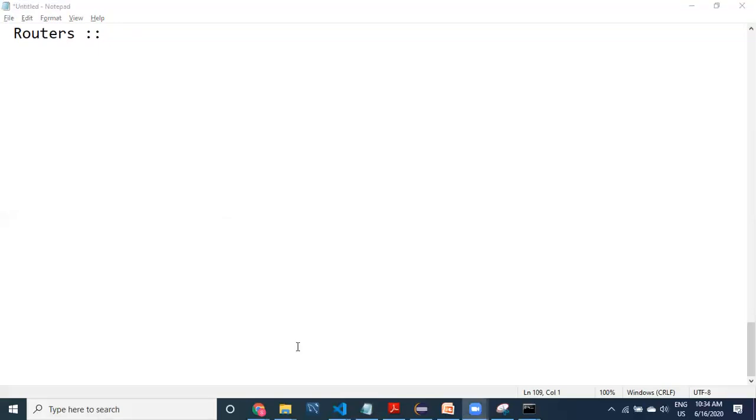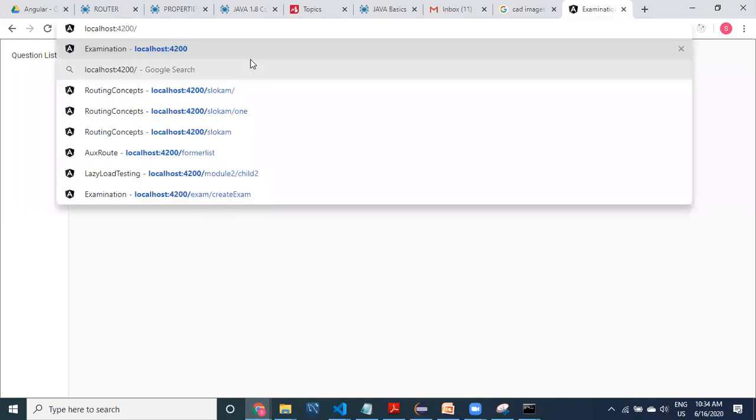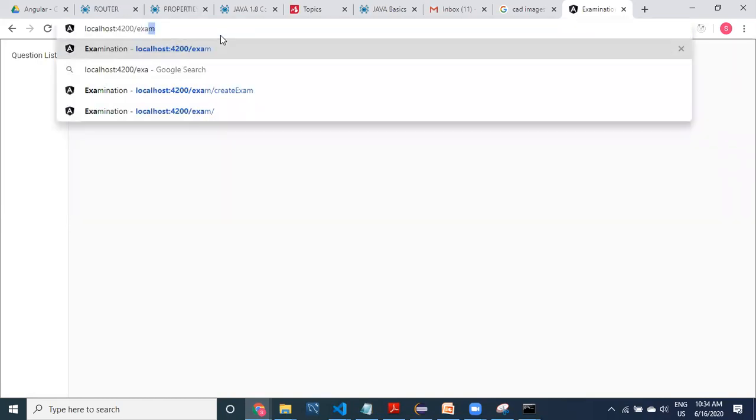Now, coming to the example that I have already created, let us look at it, guys. I'm going to provide it directly, I have no link to provide. Actually, this is a simple sliding example, and we'll be doing it later. If I come here and add slash exam, let's look at it.